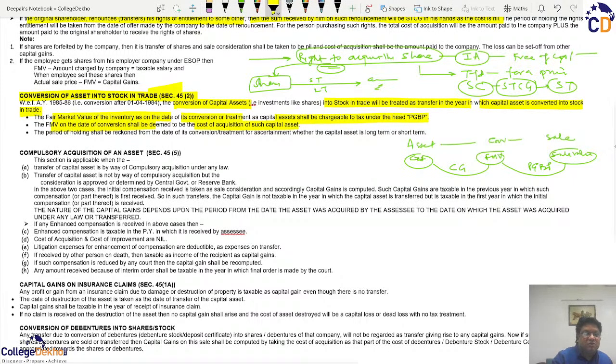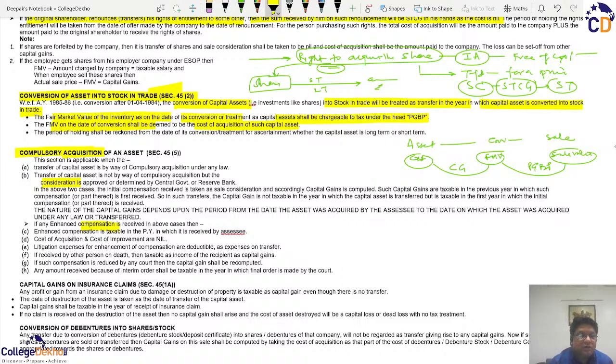Therefore this acquisition is also a transfer, which itself is compulsory. That is, the transfer was made in spite of the non-consent. And therefore, in such cases, we don't use the word sale consideration, and instead we use the word compensation. So the word is compensation, and this compensation denotes the consideration. So therefore, instead of writing sale consideration, we use the word compensation, and we calculate it in the way we have been doing. Okay?